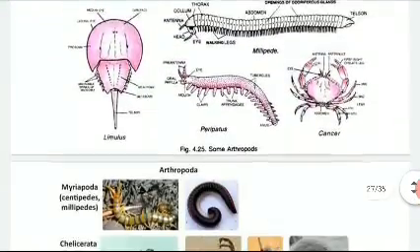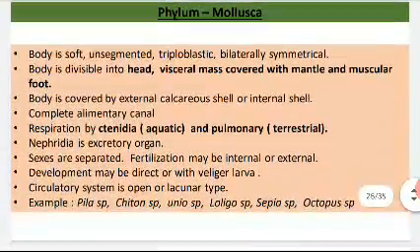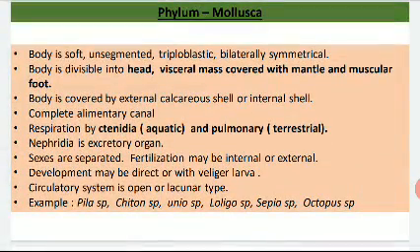Okay, now the next phylum is phylum Mollusca. Their body is very soft, unsegmented, triploblastic and bilaterally symmetrical, and their body is divided into head, visceral mass which is covered with a covering known as mantle, and the muscular foot, and this is the identifying characteristic of this phylum. Okay, and they have external or internal shell, it may be calcareous, and they have complete alimentary canal,